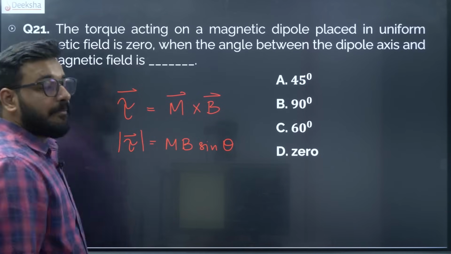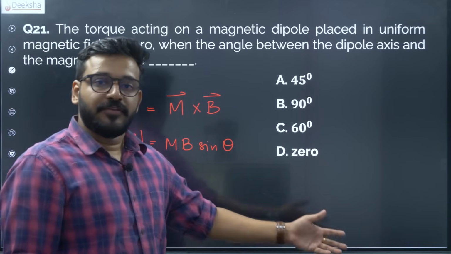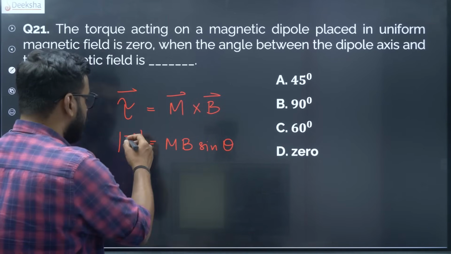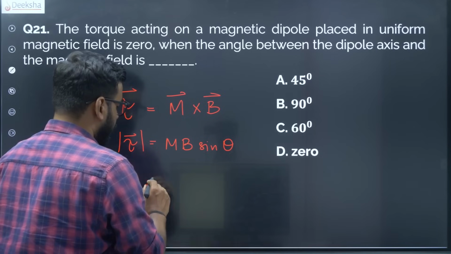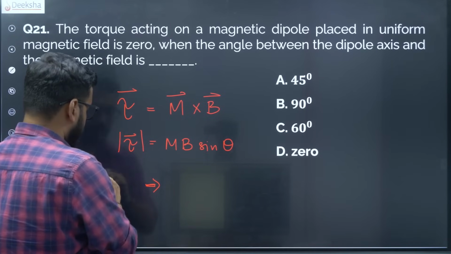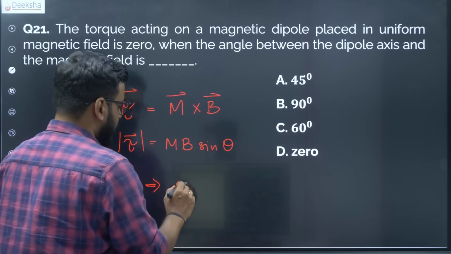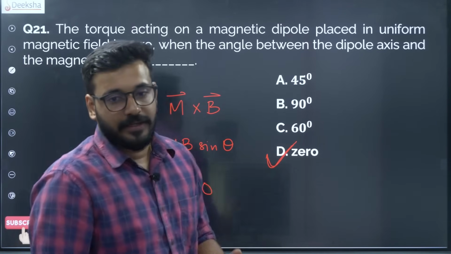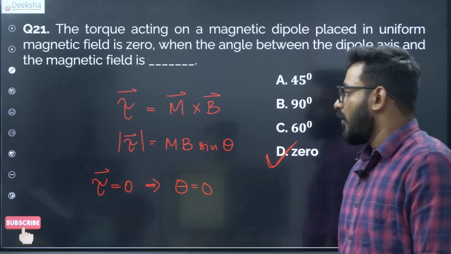So if the magnetic moment and the magnetic field are non-zero, what should the angle be so that the torque is equal to 0? If torque is equal to 0, that means theta is equal to 0. The correct answer is option D. The correct answer is very simply option D.